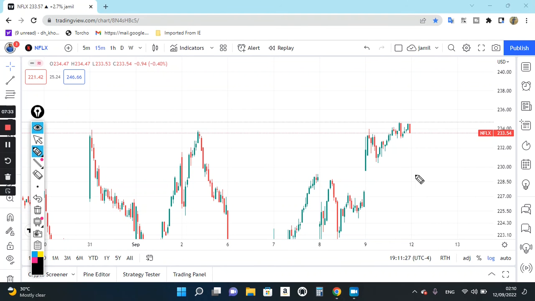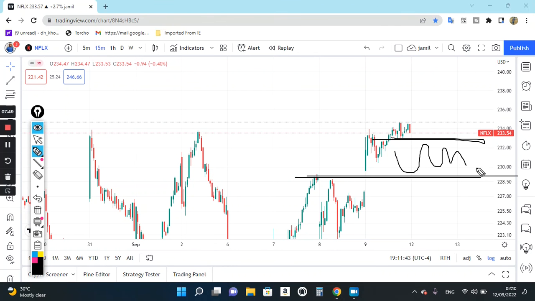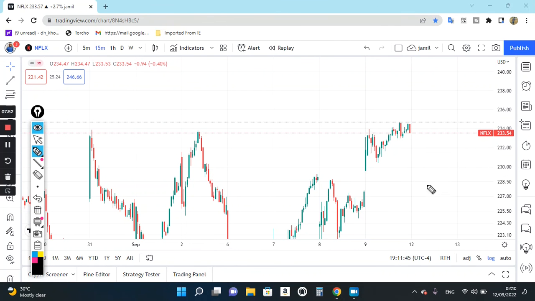No doubt, at the end of the day on a daily chart we might see a positive closing here, but on intraday movement it's not going to be possible, because of this volatility. This is going to be important support and immediate support for the market, and it can act as resistance. For this reason, the market is going to trade in a range. So we will wait for one day of closing on either side. If it closes on the positive side, the next day we'll be looking for buying. If it closes down, the next day we can plan for selling.